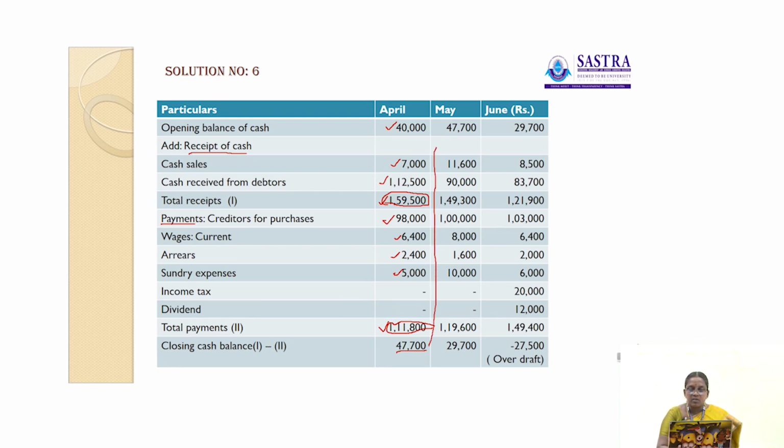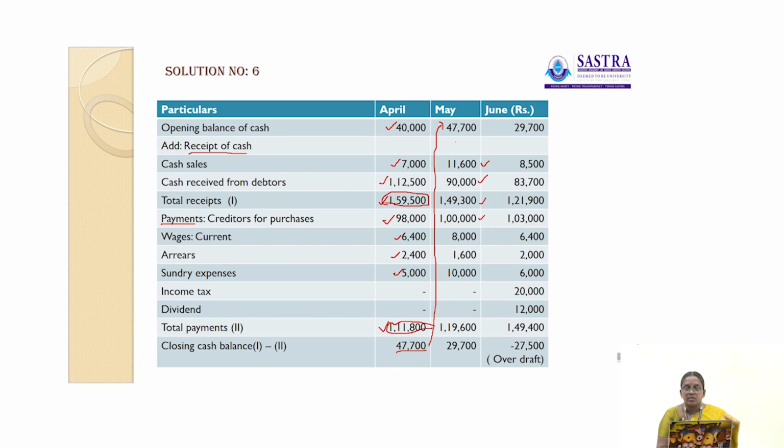This was carried forward to the month of May. That is the opening balance in the month of May, 47,700. Then add cash receipts. Cash sales 11,600, cash receipt from debtors 90,000. So the total is 47,700 plus 11,600 plus 90,000, which is 1,49,300.